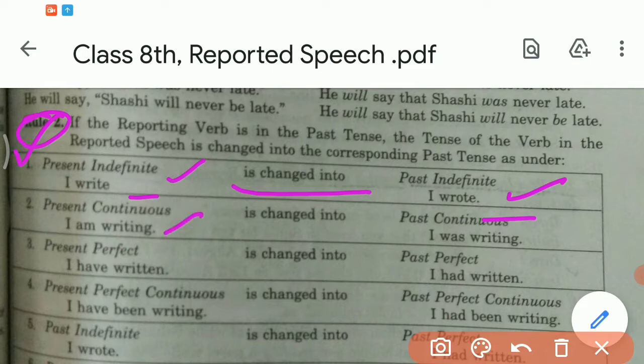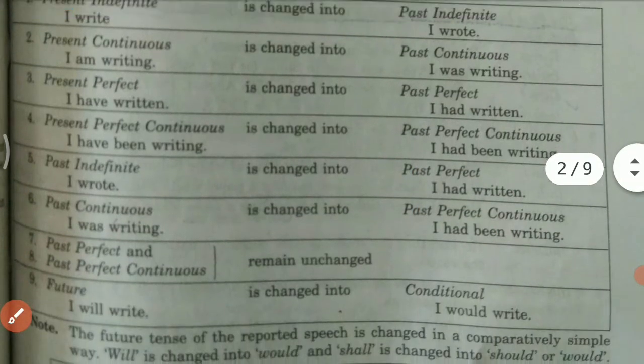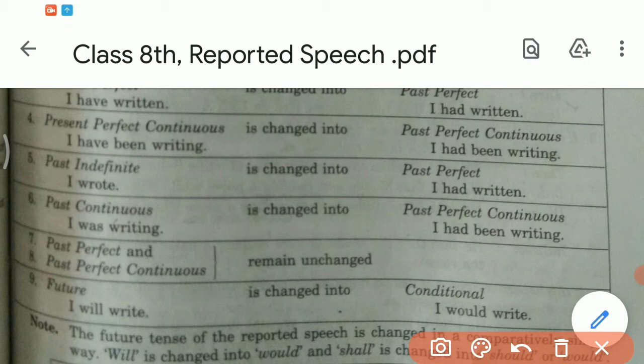Present continuous will change into past continuous. I am writing, I was writing. Present perfect will change into past perfect. I have written, I had written. And in the fourth rule, present perfect continuous will change into past perfect continuous. I have been writing, I had been writing. Past indefinite is changed into past perfect tense. I wrote, I had written.